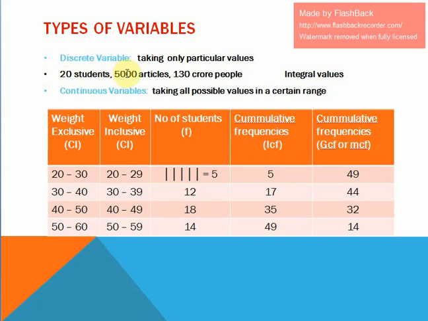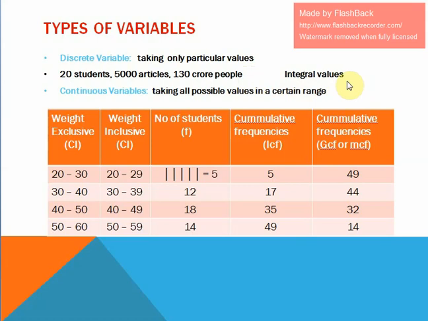Most of these discrete variables are integral values. But one thing to be noted in the case of discrete variables is that even though these are integral values, they should be isolated values. So the values should be separate, and there should be no overlapping of the values.